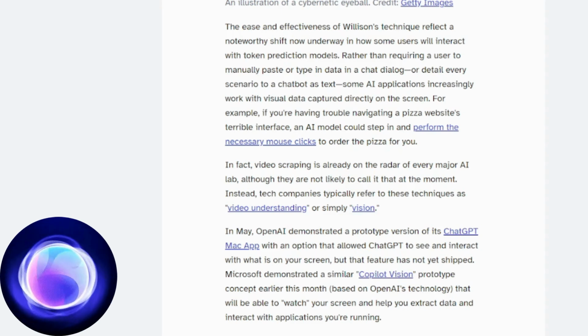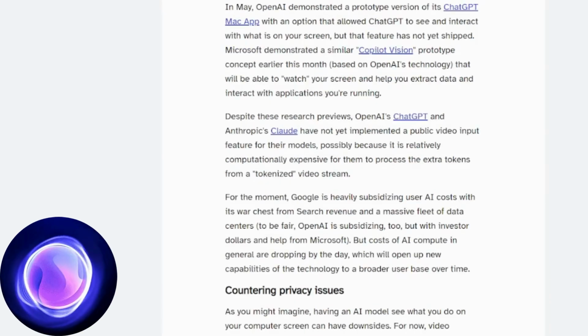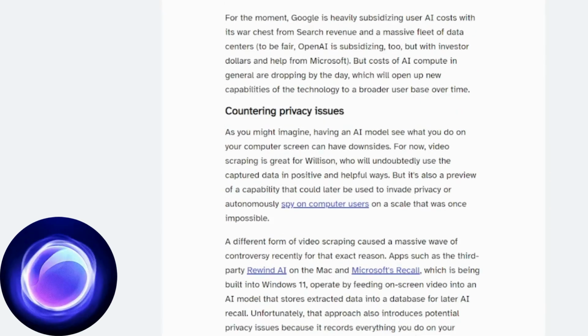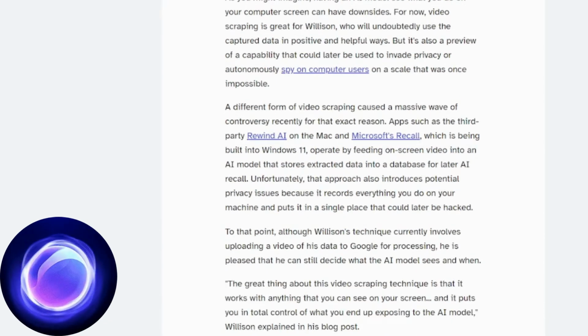Models like Rewind AI on the Mac and Microsoft Recall for Windows 11 already feed databases of screenshots, but they introduce concerns about storing large amounts of personal data. This increases the risk of privacy intrusions if these repositories are compromised by hackers. Despite the concerns, Willison believes the video scraping technique is still safe if users maintain control over what they share.